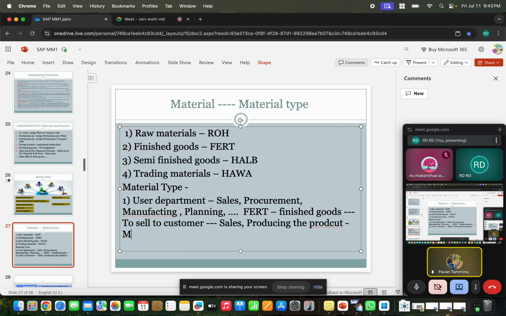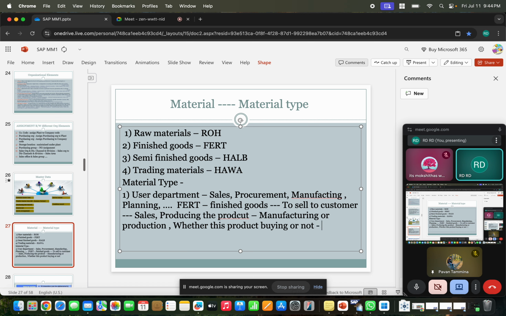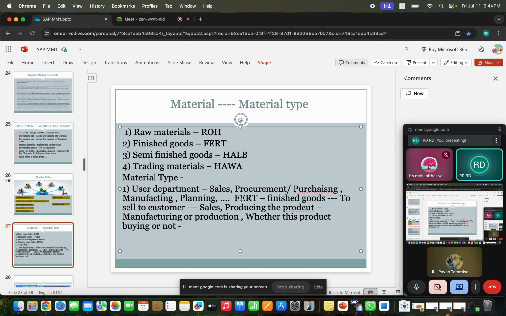The production department, meaning manufacturing or production planning. Then, whether you are buying the product or not depends on whether procurement will be involved. Procurement or purchasing, both are the same. If you are planning to buy from outside only, then procurement will come, right?